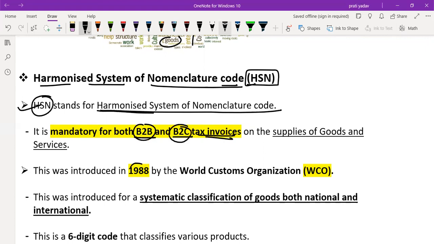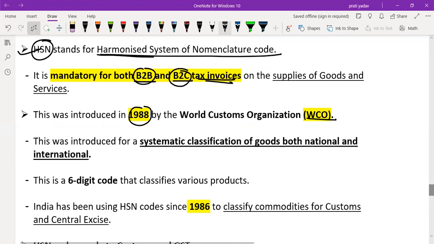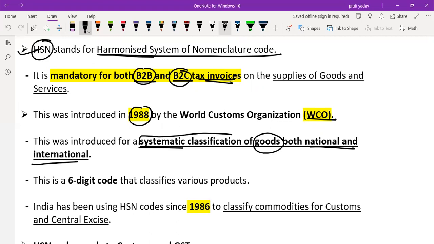It was introduced in 1988 by the WCO, World Customs Organization. This was introduced for a systematic classification of goods, both at national and international level. Remember, systematic classification of goods. HSN is a 6-digit code which classifies the various products.